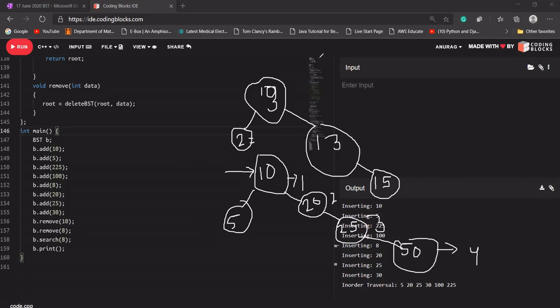Okay, can somebody quickly explain, or if you have, can you share what is the approach using queues? Yes, you can do it using queues. How will you do it using queues? By level order. Yes, you can do it by level order. Of course.